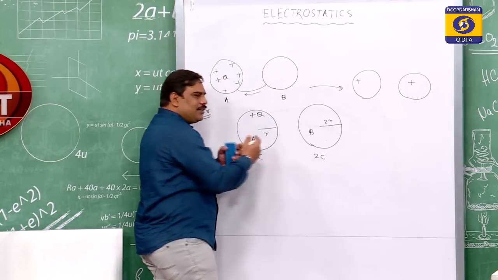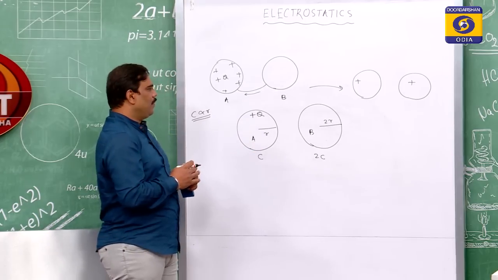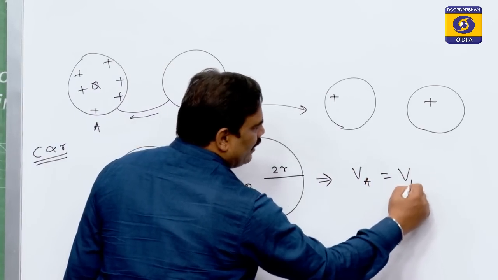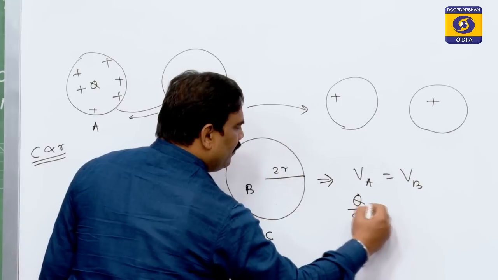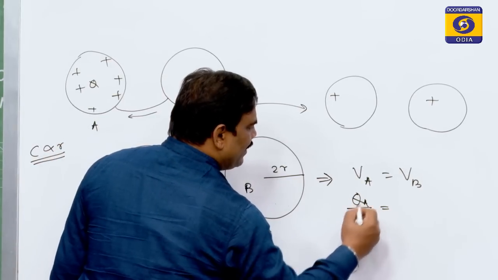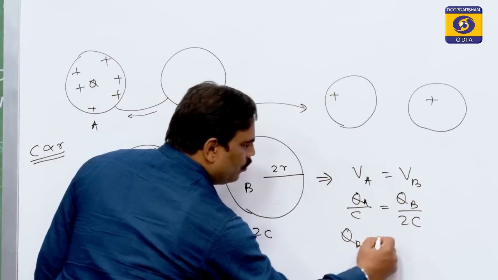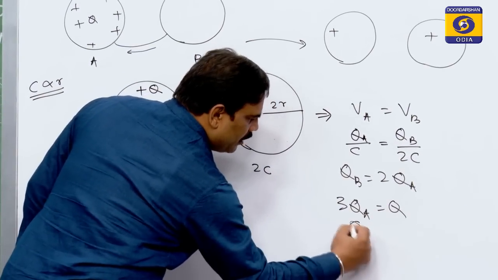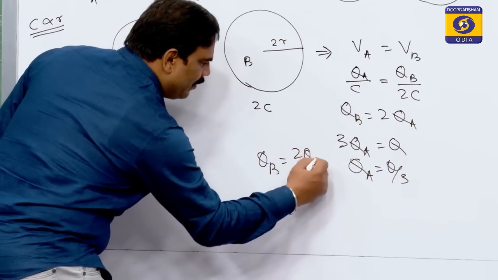Now, when they touch each other and again we have separated them, then what do we get? We get potential of A must be equal to potential of B. So, Q divided by C, that is QA by C, must be equal to QB divided by 2C. So, QB equal to 2 times QA. So, 3 QA equal to Q. So, QA equal to Q by 3 and QB equal to 2Q by 3.